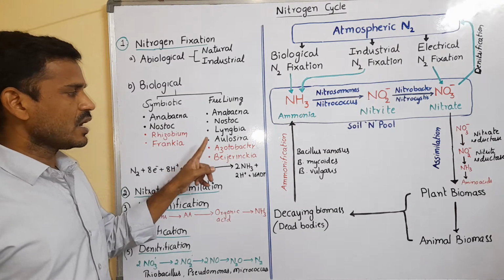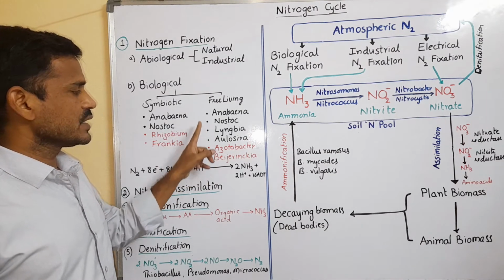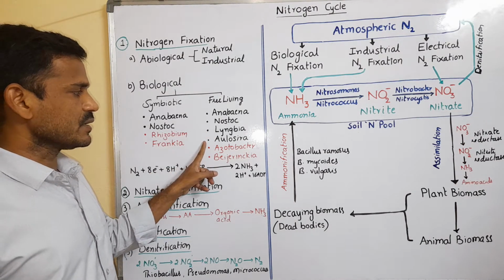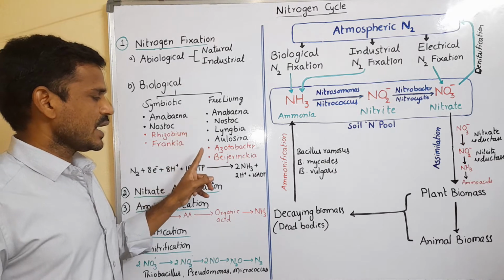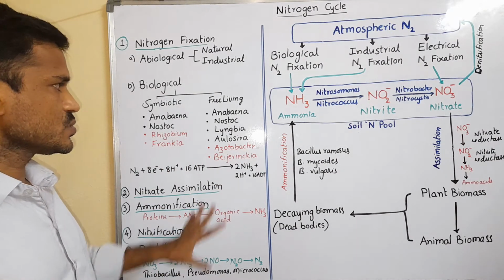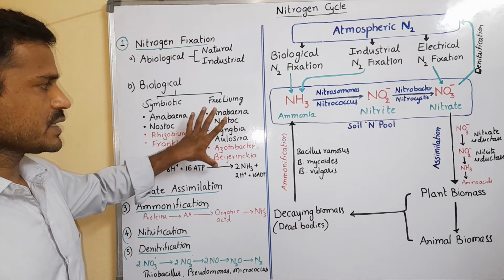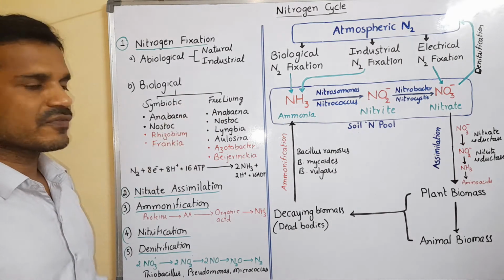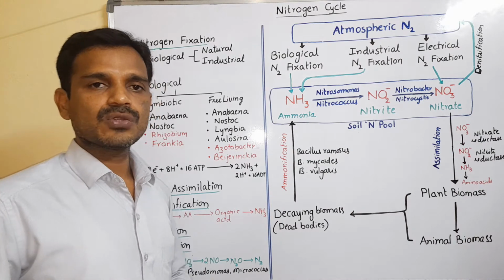And Lyngbya and Aulosira are all cyanobacteria. Cyanobacteria and bacteria like Azotobacter and Beijerinckia are free living, fixing atmospheric nitrogen into ammonia.